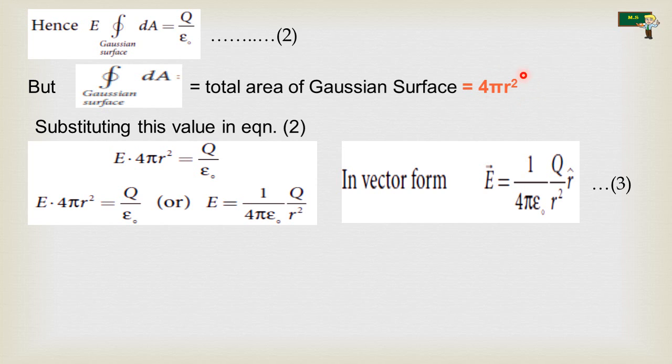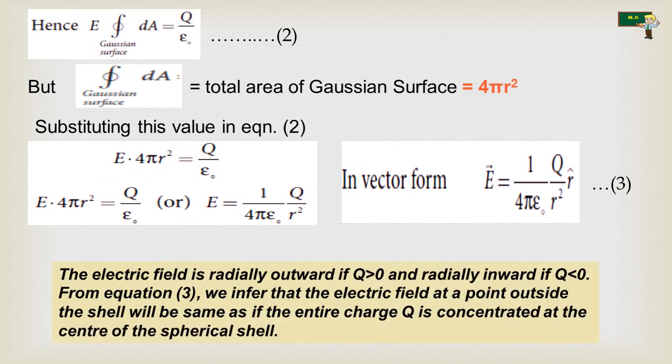Substituting 4 pi r square in equation 2, we get E into 4 pi r square is equal to q by epsilon naught, or E is equal to 1 by 4 pi epsilon naught into q by r square. In vector form, E vector is equal to 1 by 4 pi epsilon naught q by r square into r cap, which is equation number 3.